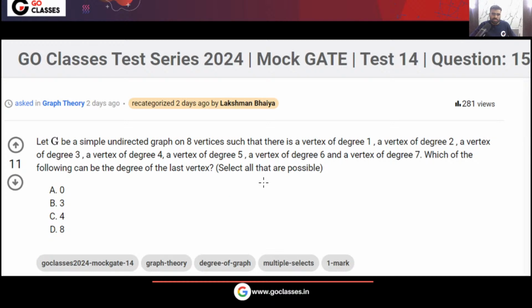Now let's solve this question. On this question, you can see there are 11 upvotes. So I think this question is loved by many students. Okay, I think many students loved this question. This is a very simple graph theory question. So let's solve it.